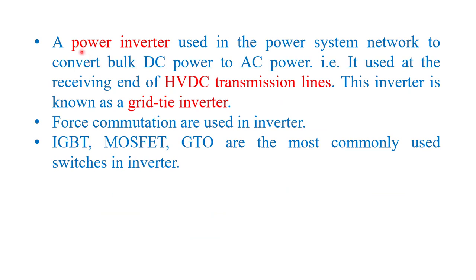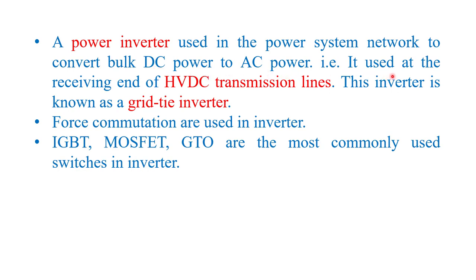Now we frequently use a word called power inverter in power electronics. So what do you mean by power inverter? Power inverters are basically used in the power system network to convert bulk DC power to AC power. Or we can say that power inverter is used in industries, in large plants where we convert bulk DC power into AC power.